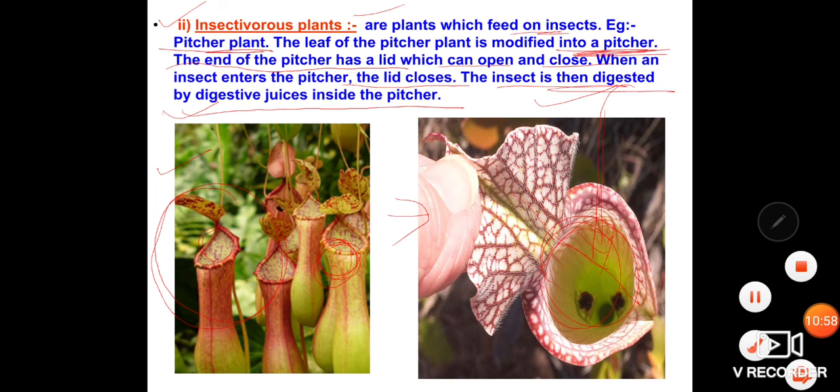I hope you understood the concepts related to photosynthesis and also other modes of nutrition, in the sense of the parasitic form of nutrition and insectivorous plants. Try to read the concepts once again, try to understand them, and try to answer the few questions which I am going to send through WhatsApp.